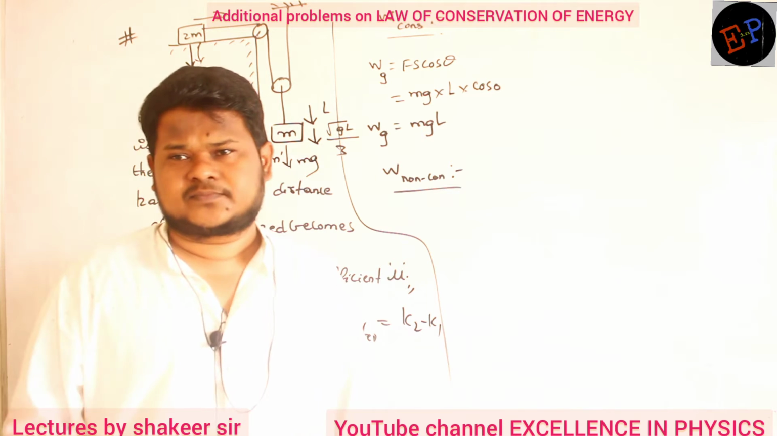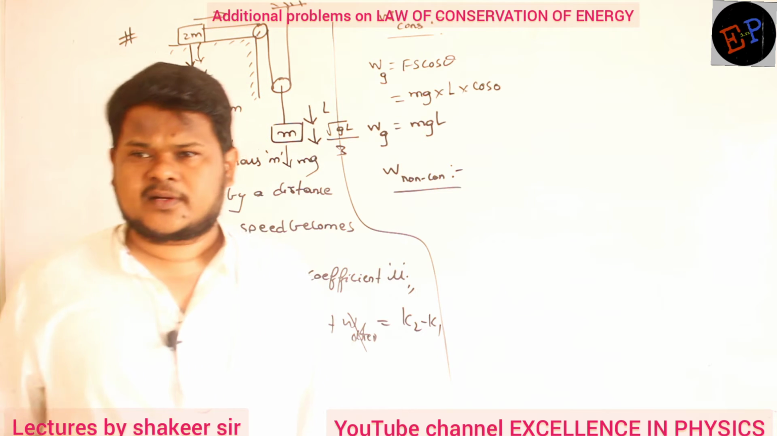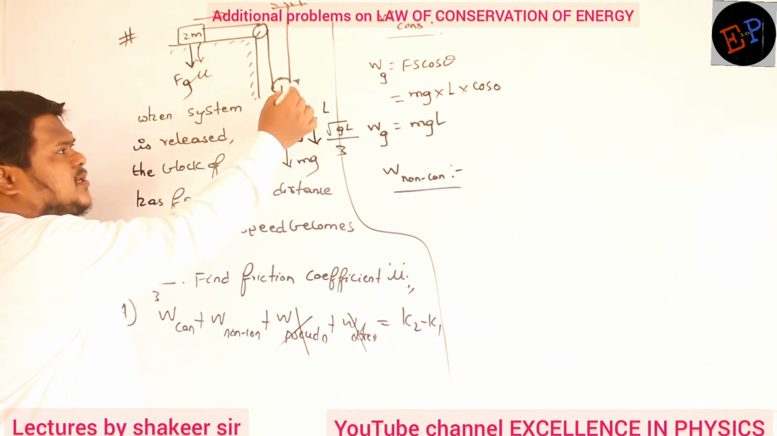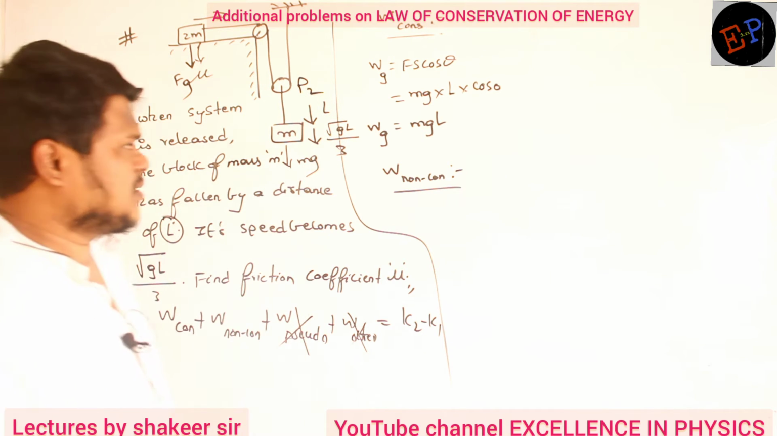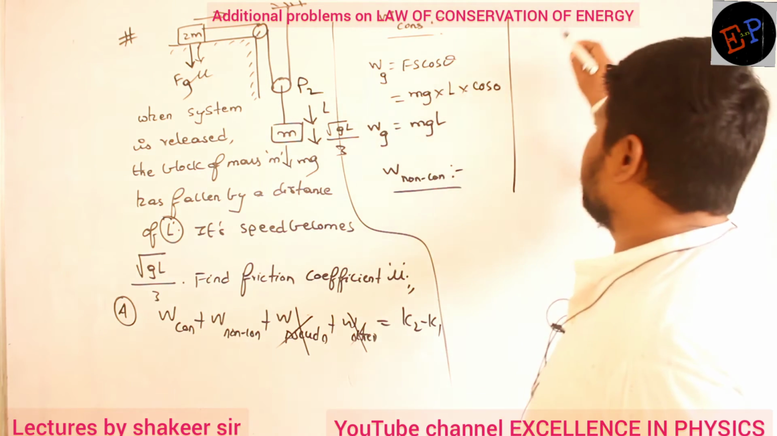Already we studied this, no? If movable pulleys are there, you must definitely use constraint relations. Okay? So use the constraint relation for this pulley P2. Clear now? I will write here. First of all we will calculate constraint relations.